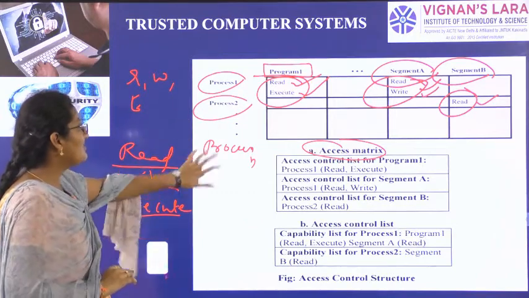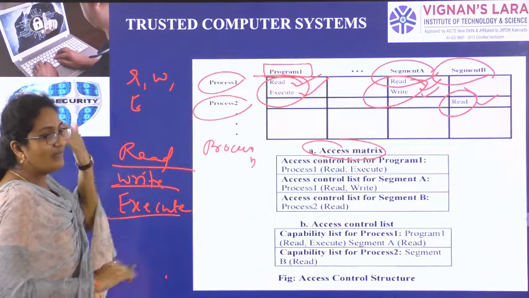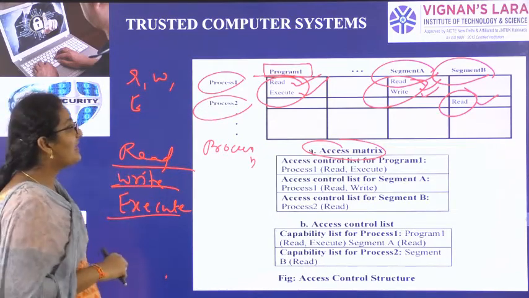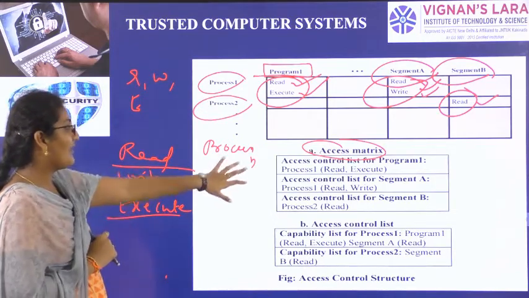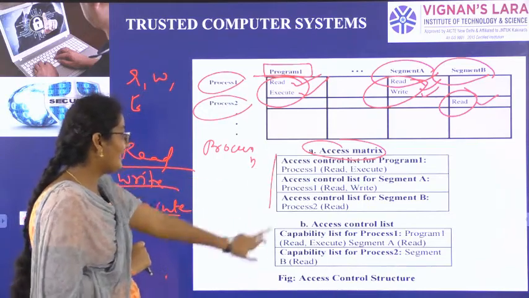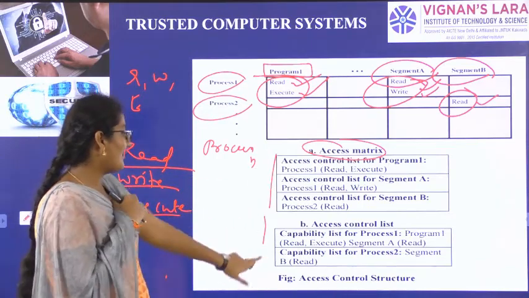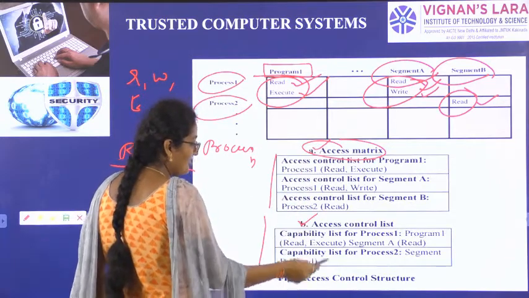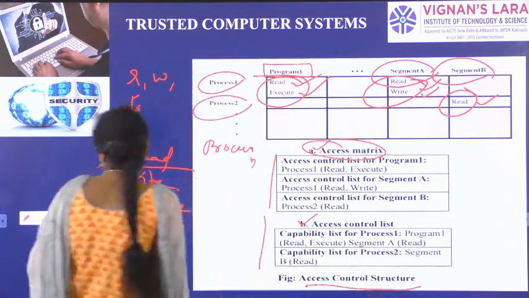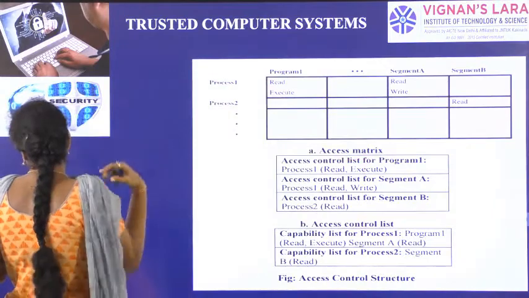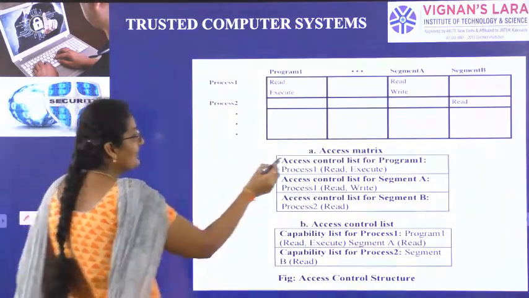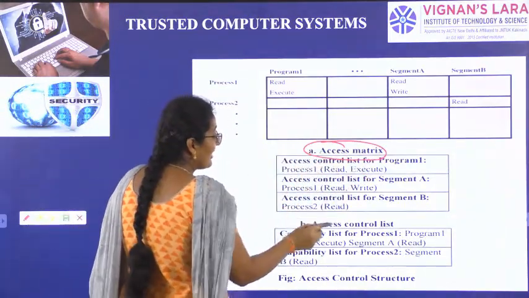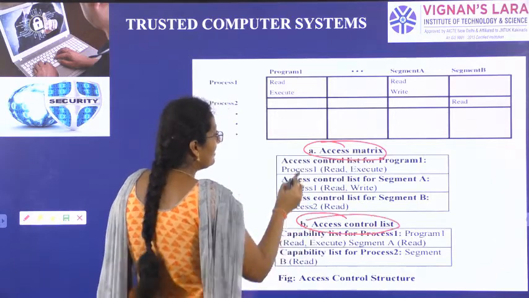We have processes or programs, and segment-wise we are giving read, write and execute permissions, and based on that we are constructing an access matrix and an access control list. This access matrix and access control list together are called the access control structure. So first one is the access matrix, second one is the access control list.